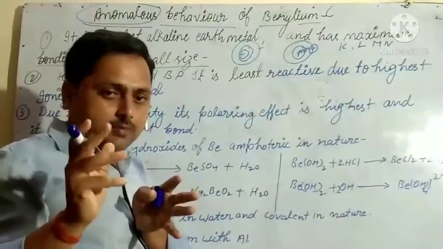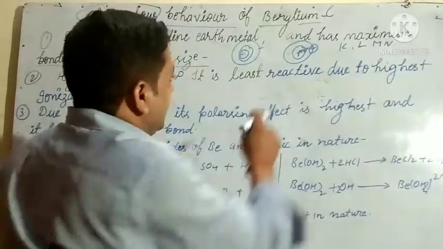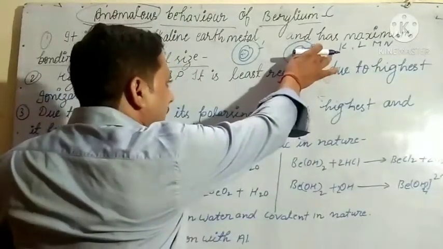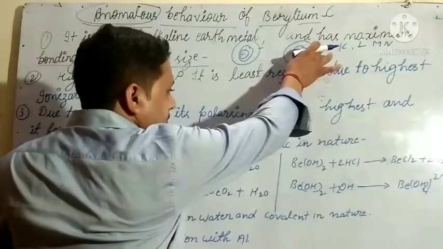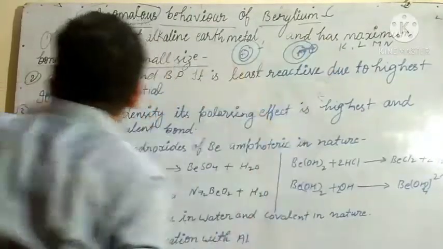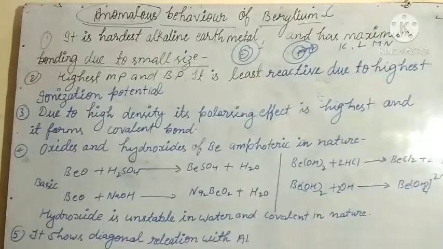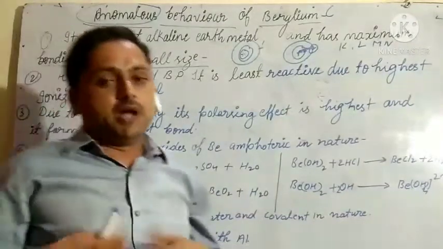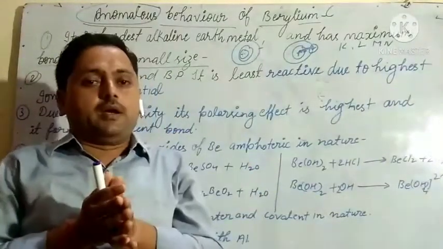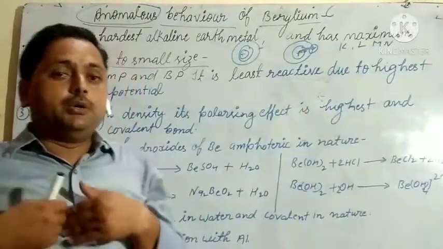In beryllium the nucleus and second shell are closer, so there is maximum bonding due to small size.